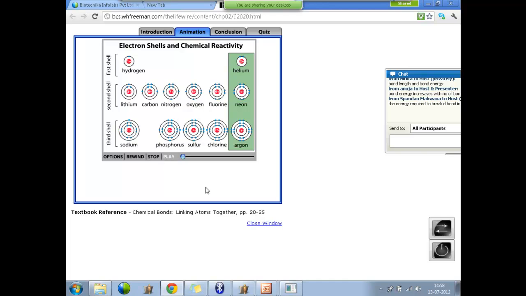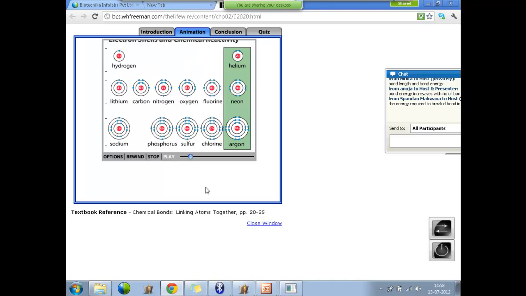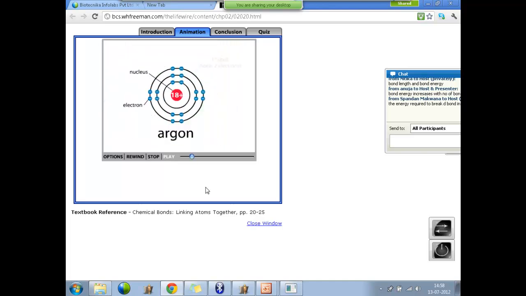The chemical reactivity of an atom is based on the number of electrons the atom contains in its outermost electron shell. Electron shells are depicted here as circles around the nuclei of the atoms. Each shell contains electrons with particular energy levels. Let's examine the electron shells of the element argon. The first electron shell holds just 2 electrons. These are electrons at the lowest energy level, the shell that electrons of an atom fill first. The next 2 shells can each hold 8 electrons. Argon's third and outermost shell is already filled to capacity, making this element extremely unreactive or inert.